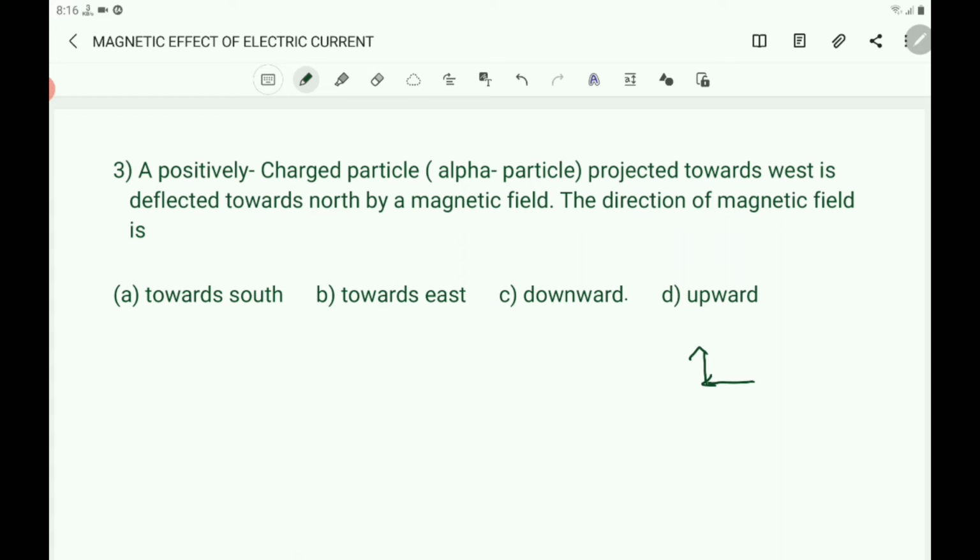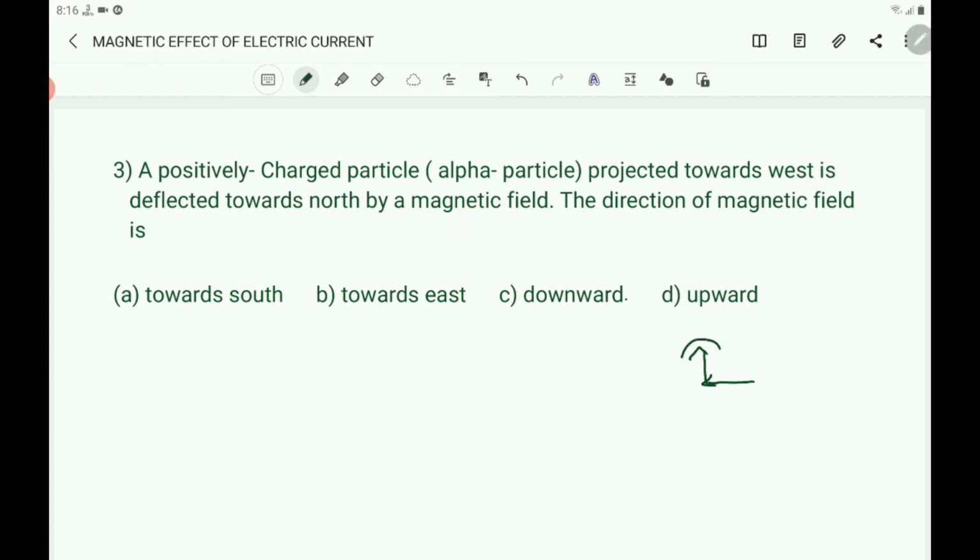Here we know that the direction of the magnetic field, the electric current, and also the direction of the deflection, that is the direction of the force acting on the conductor, are perpendicular to each other.